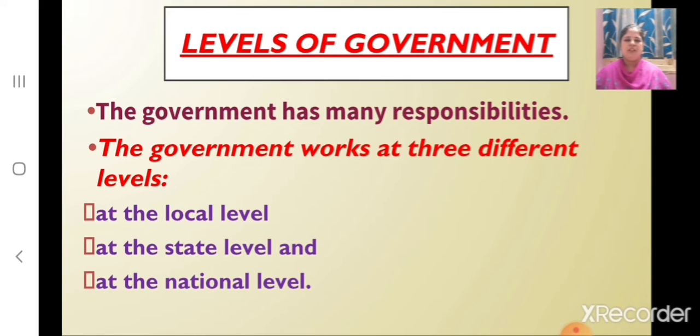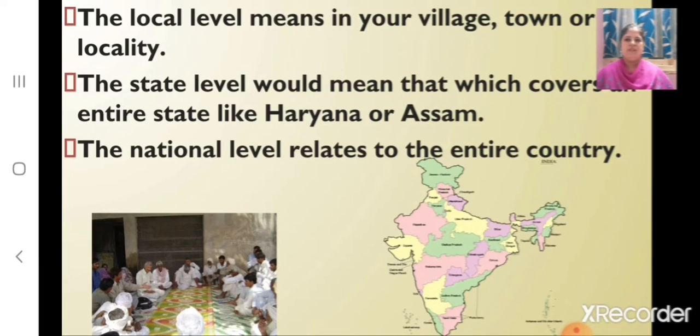Children, we know that the government has many responsibilities. And can you tell what are the 3 different levels at which the government works? The government works at 3 different levels. It works at the local level, at the state level, and at the national level. The local level means in your village, town or locality.